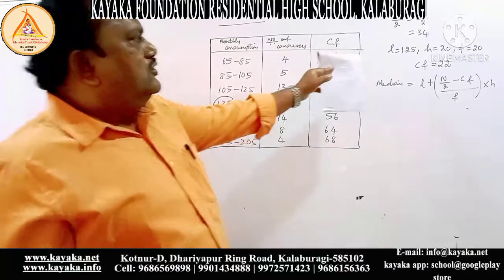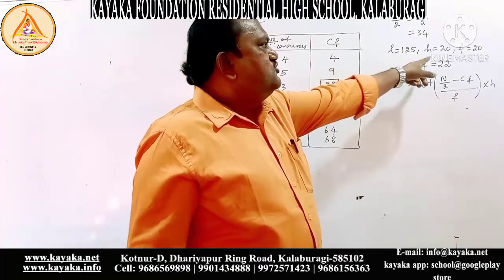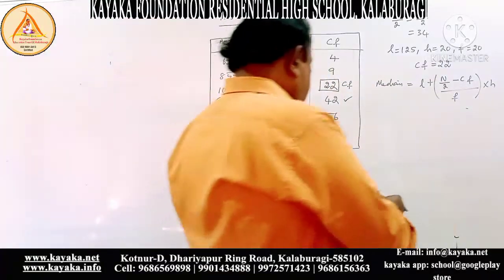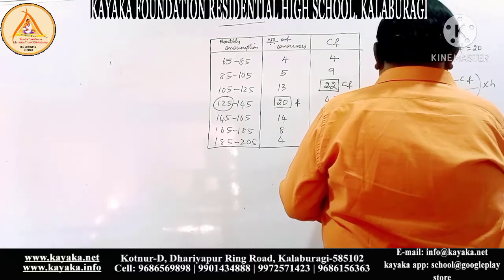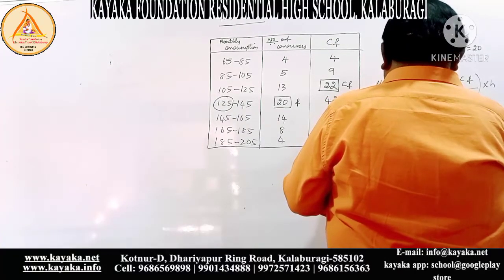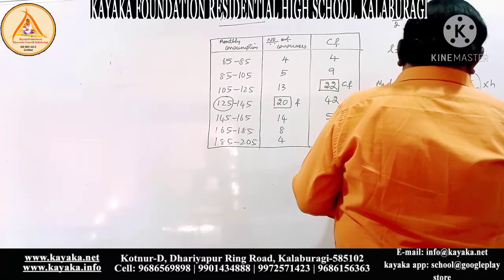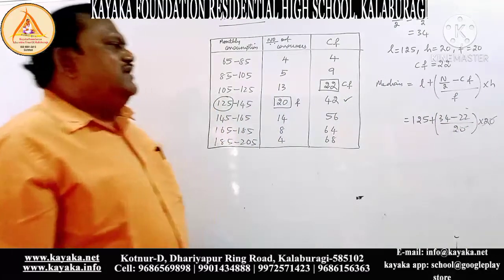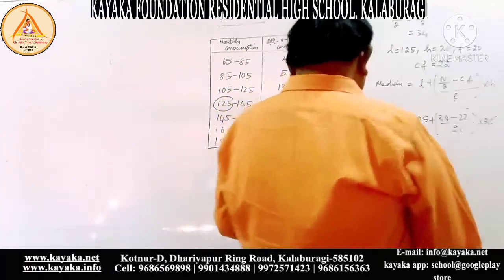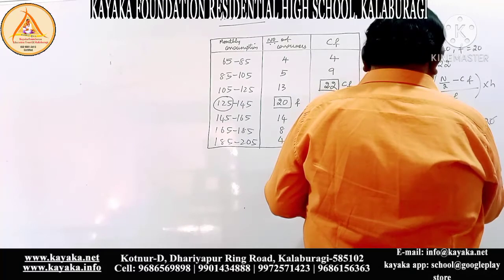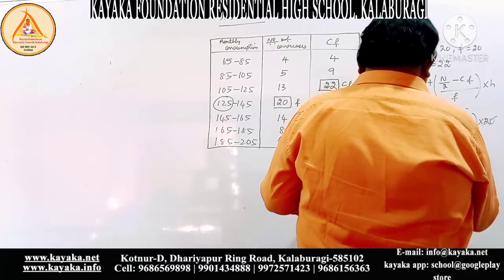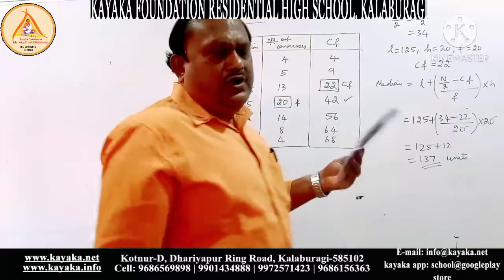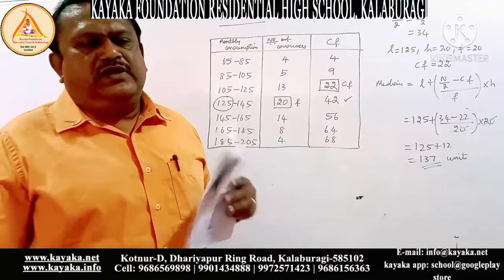Now substitute all the values. L is 125, h is 20, f is 20, CF is 22. Therefore, you will get 125 plus 34 minus 22 divided by 20, into 20. The 20s will get cancelled. 34 minus 22 is 12, so 125 plus 12 equals 137. You can write units at the end.